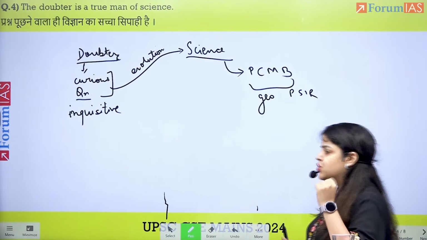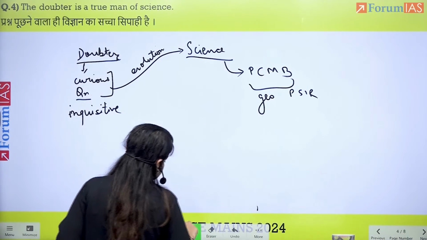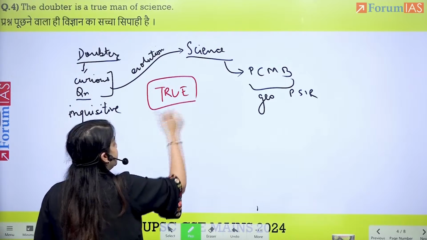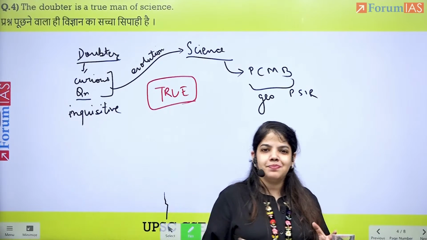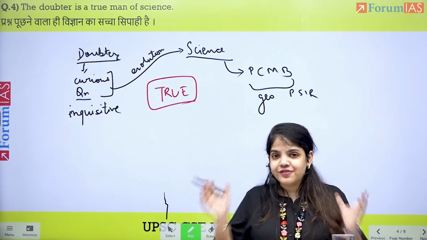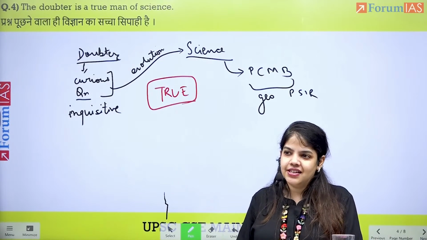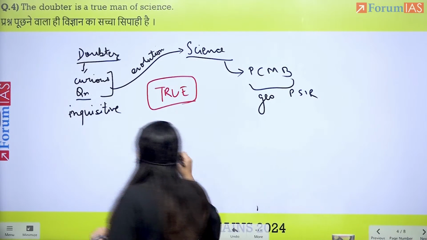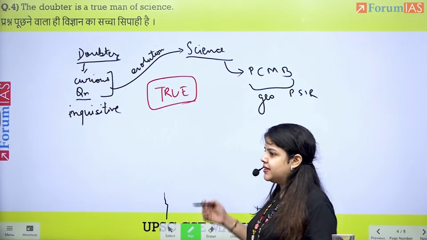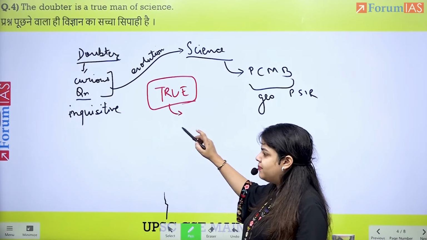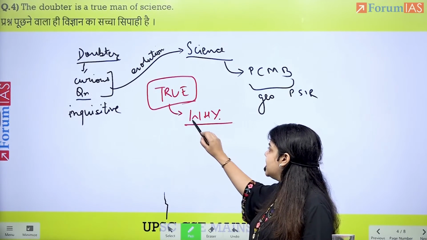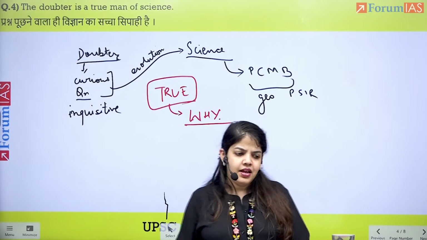Now let's look at the word true. Why is there a word which says true in this? A true man of science. Because science has many aspects. Science has rationality, logic, but all of them start from one place, which is a question. Why and how? It is logical, it is rational, practical, but it starts from one place, which is why. It is this why which helps us in answering the question. Science.